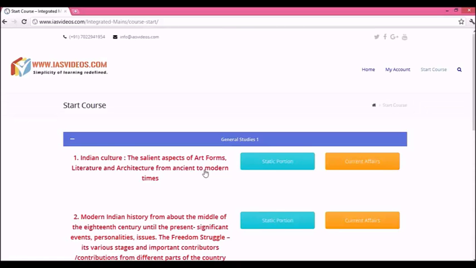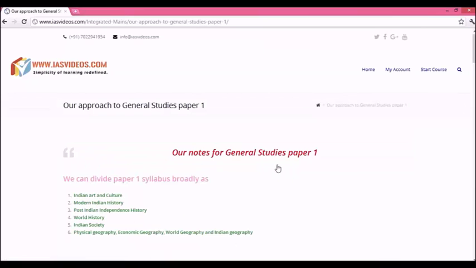See, the main characteristic of this course is that each bit of the syllabus is supported by the static portion button as well as the current affairs button. Suppose you click on the static portion link of art and culture, it will display the contents of the traditional syllabus. Then click on the first link here.